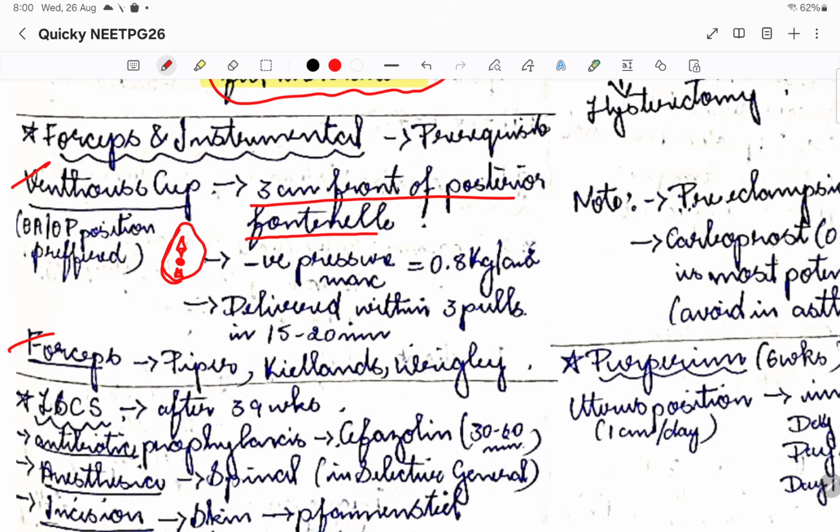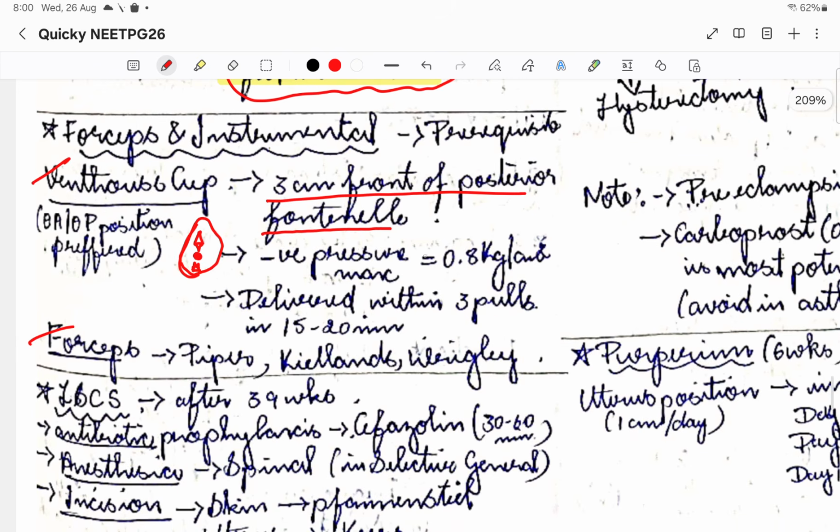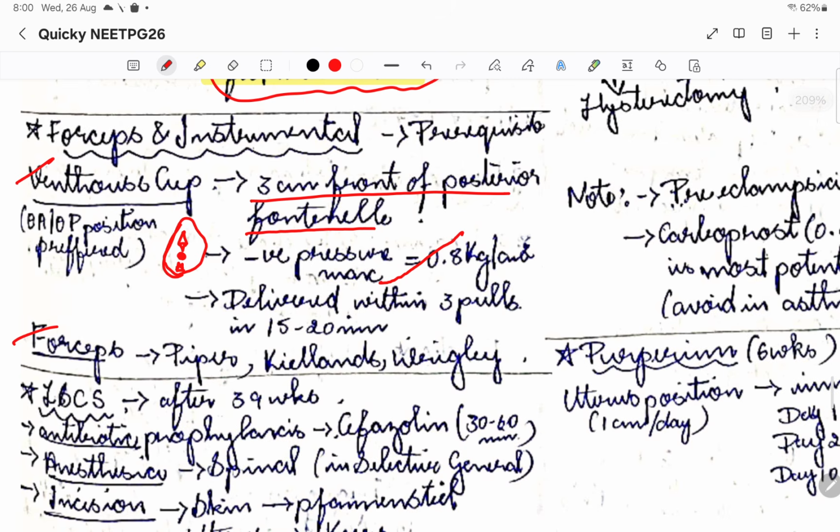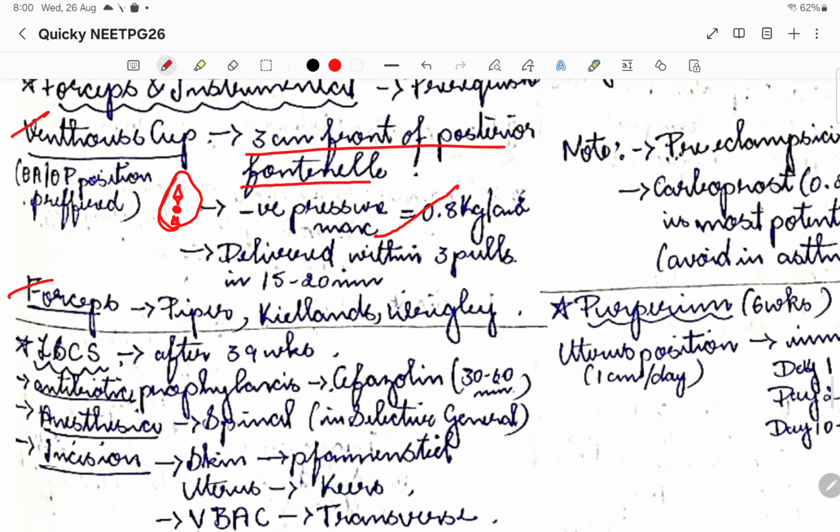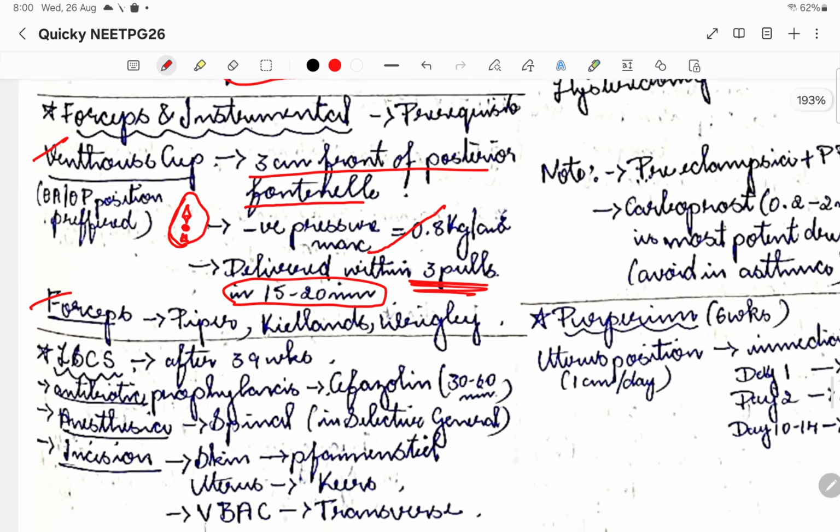The pressure we are going to use is 0.8 kg. Negative pressure is the maximum pressure we are going to use, and we'll have to deliver within 3 pulls. Within 3 pulls we'll have to deliver, and it should be within 15 to 20 minutes. These are the prerequisites if we are using a ventouse cup.